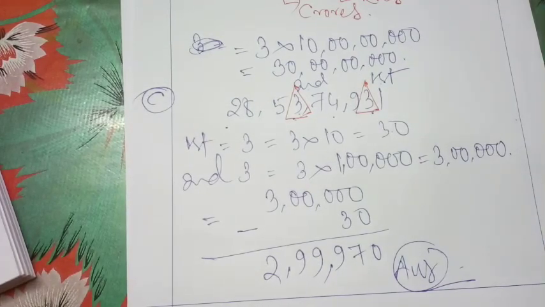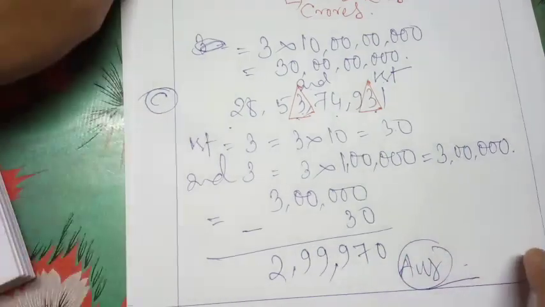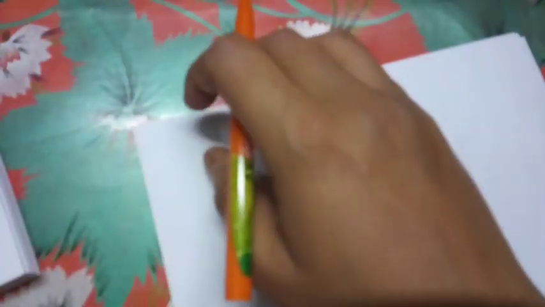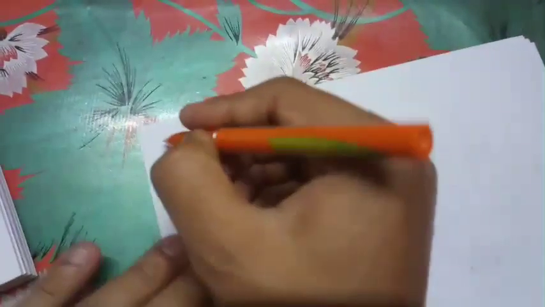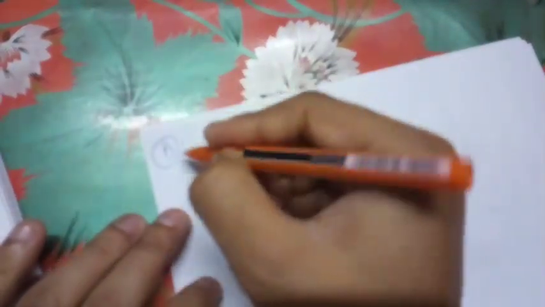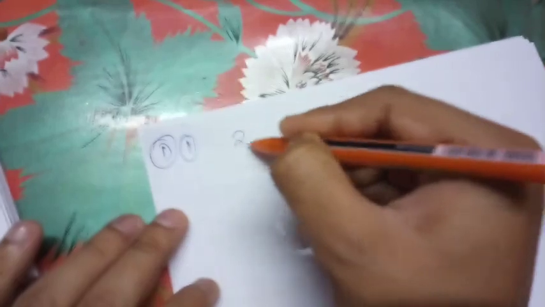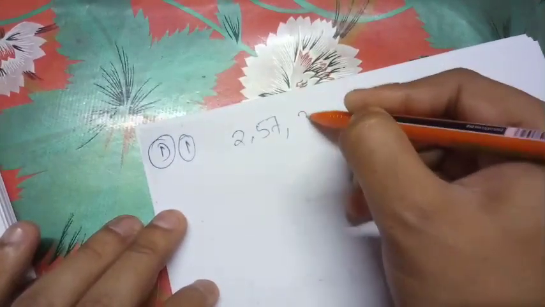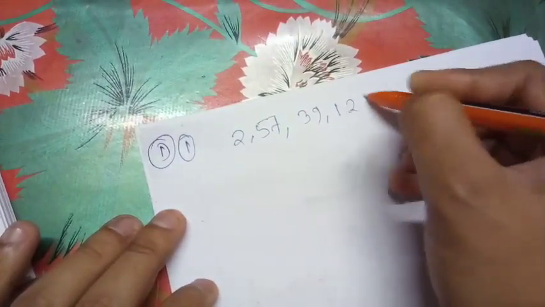Next, let us move to question number D. Write the following numbers in expanded form. D: the number 2,57,39,124.